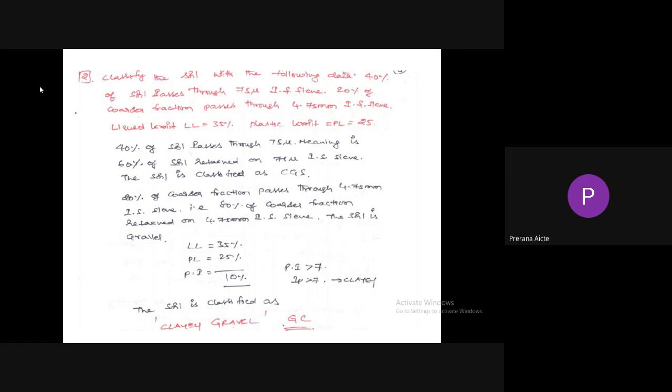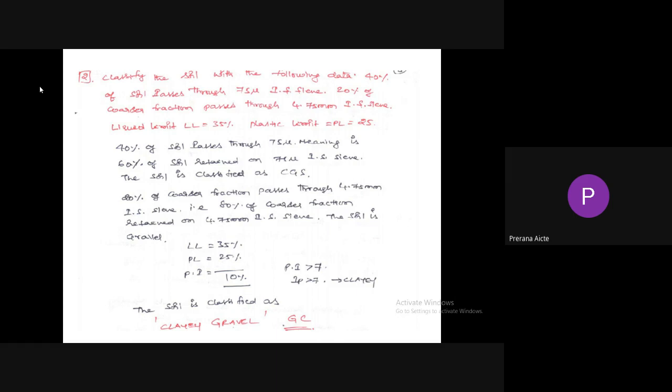The next one is 20% of coarser fraction passes through 4.75 mm IS sieve. That means 80% of coarser fraction is retained on 4.75 mm IS sieve. Hence the soil is treated as gravel.